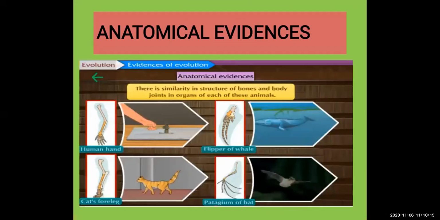You can see the working of the human hand, the flippering of the whale, the cat's foreleg, how it walks by using the foreleg, and the patagium of the bat. Bats move using the patagium. So there is a similarity in the structure of bones and body joints. You can see that in their bodies there are joints present. In all four, body joints are present in the organs of each of these animals.